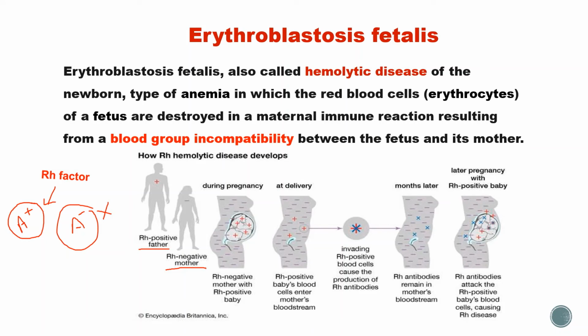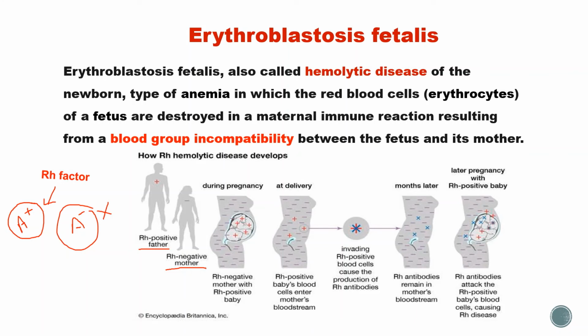Invading Rh positive blood cells cause the production of Rh antibodies. So B cells of the mother will produce antibodies against these Rh positive blood cells of the fetus. Rh antibodies remain in the mother's bloodstream.